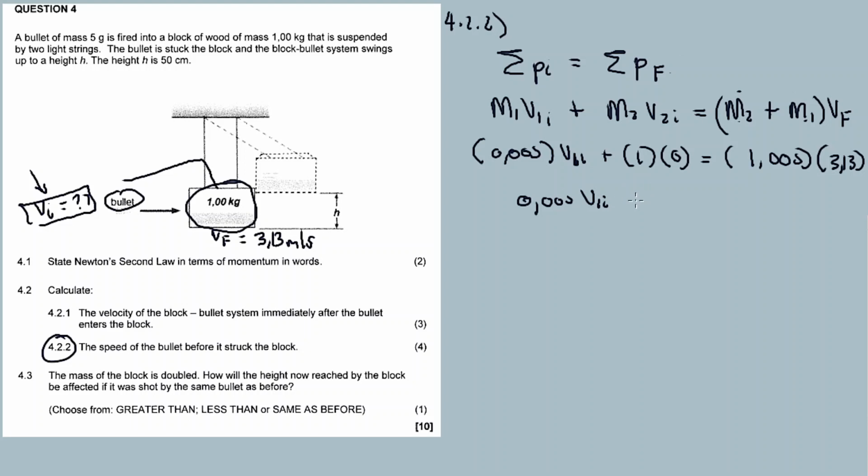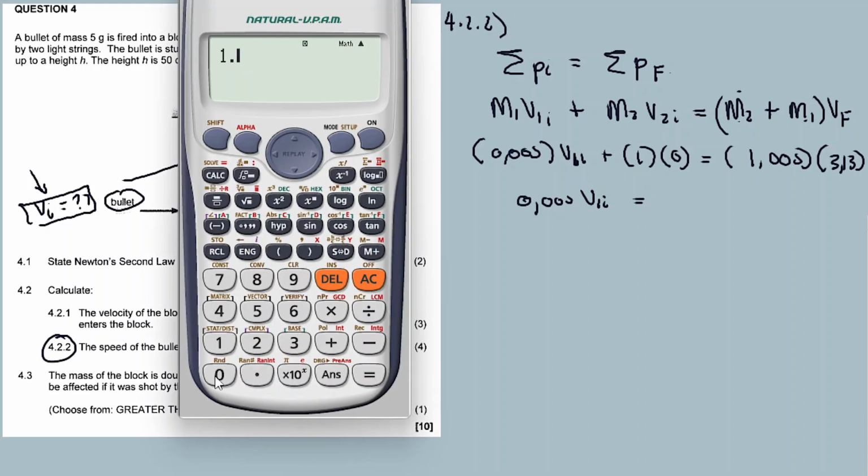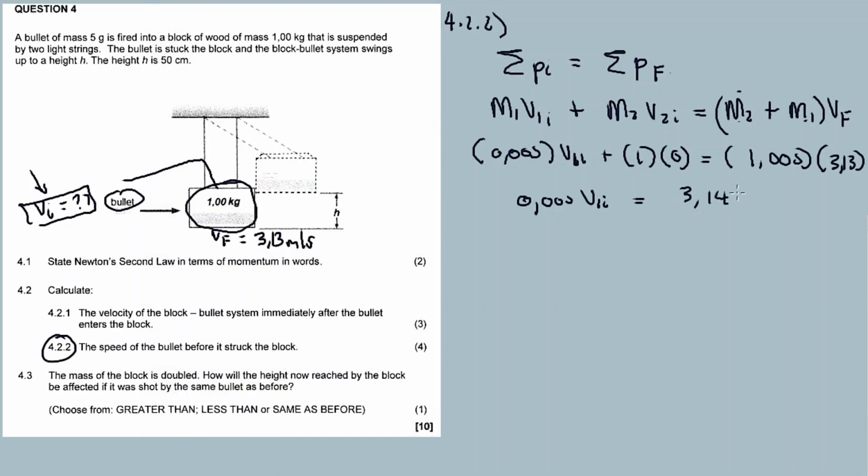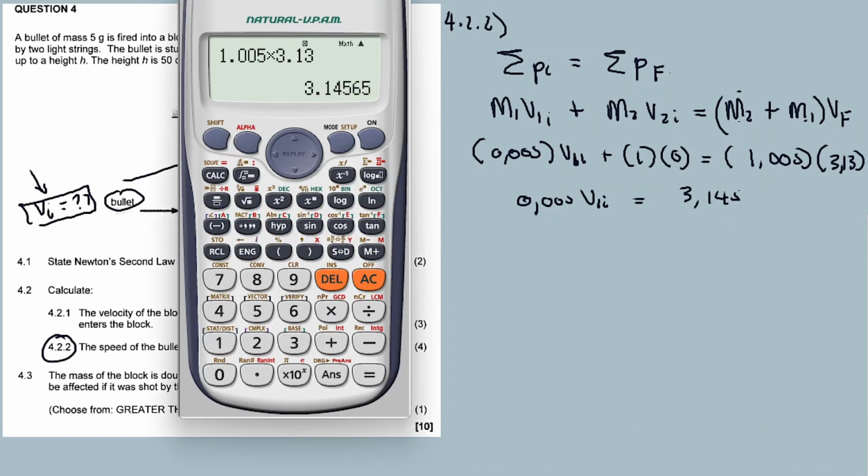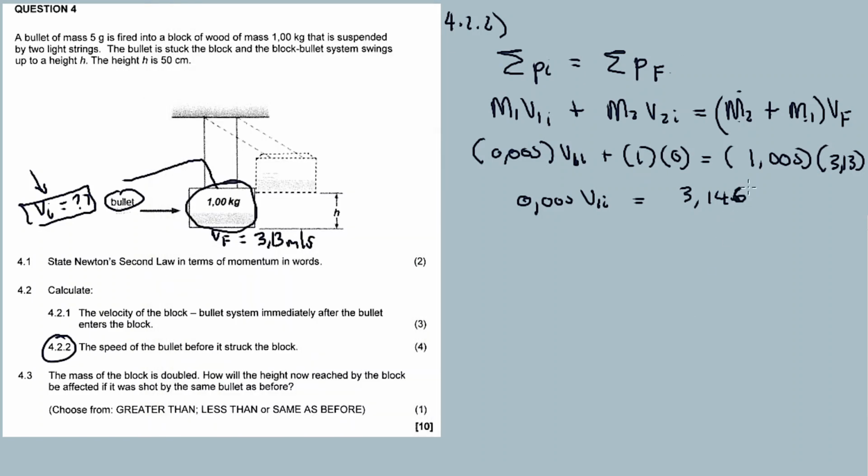V1 initial is equal to multiplying here 1.005 times 3.13, I get 3.145, 6, no 7 to 6 now, 3 decimal places.